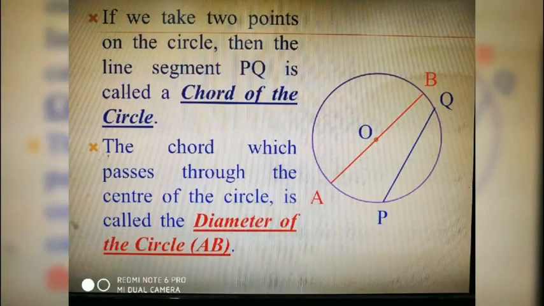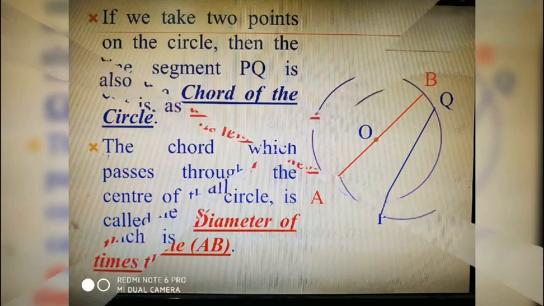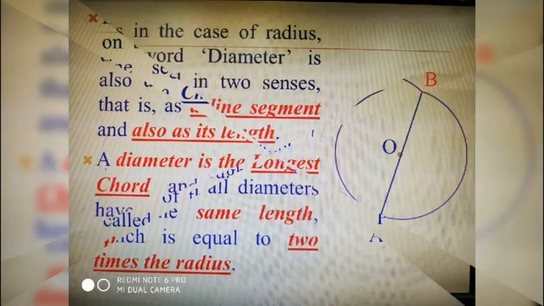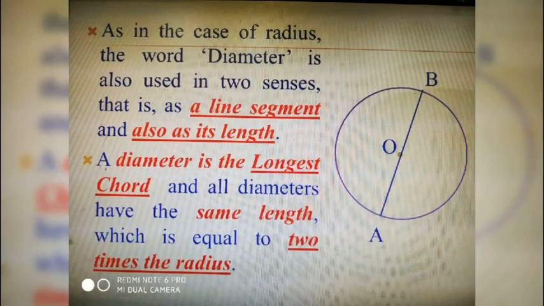If we take 2 points on the circle, then the line segment PQ is called a chord of the circle. The chord which passes through the center of the circle is called the diameter of the circle. Here PQ is a chord and AB is a diameter. As in the case of radius, the word diameter is also used in two senses, that is, as a line segment and also as its length.